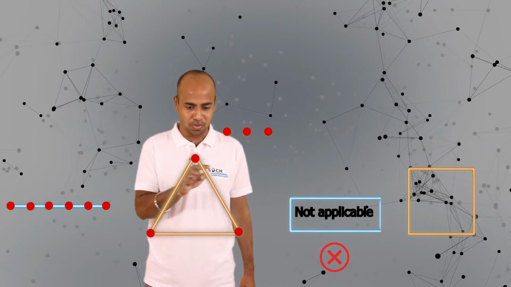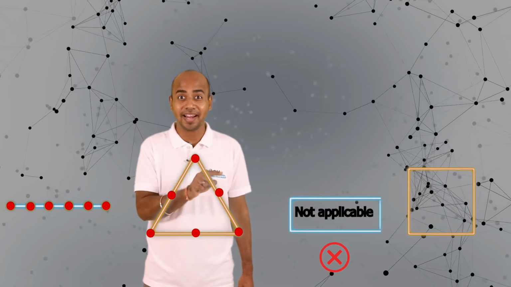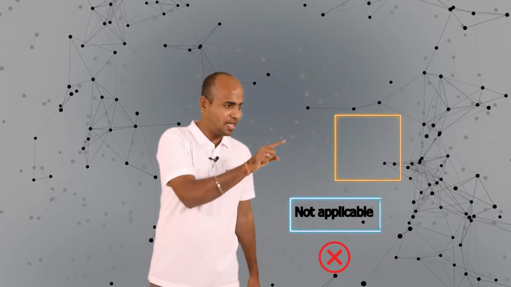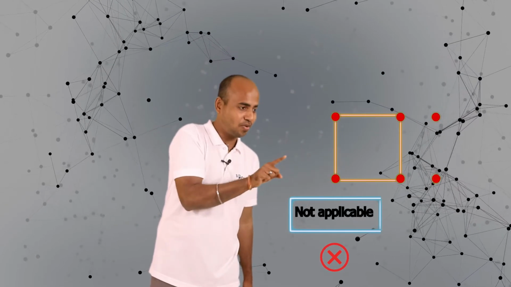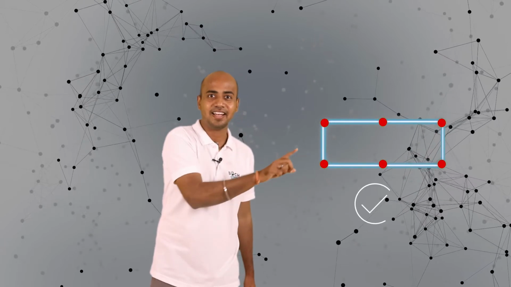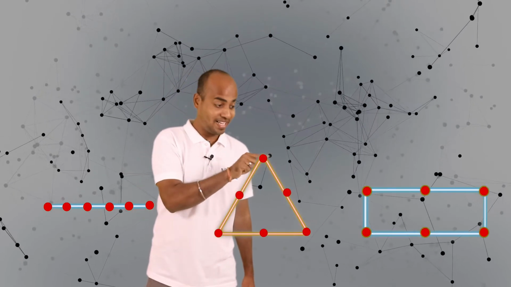So this is 1, 2, 3, 4, 5, 6. Now this forms a triangle. What about this? Now a square has how many points? 4 points. 2 more points. Therefore this forms a rectangle. Therefore 6 dots form a line, a triangle and a rectangle. Is this okay? That is how we observe the pattern.